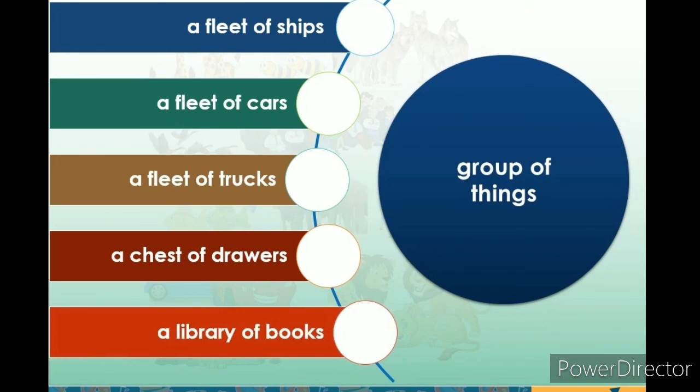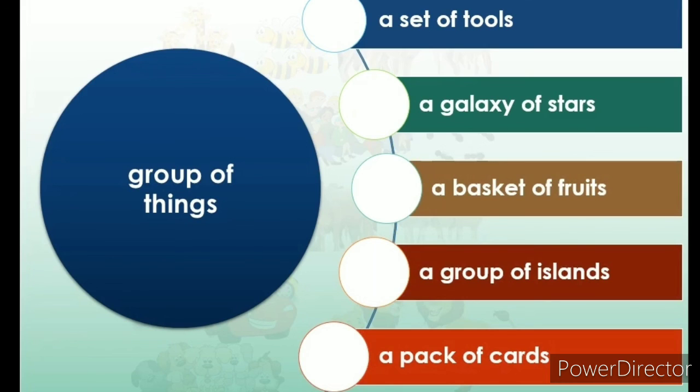The noun is the same but the collective nouns are different. Similarly, a group of ants, an army of ants, a colony of ants, a swarm of ants.